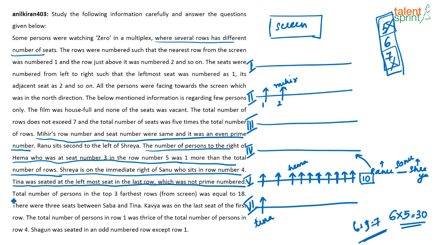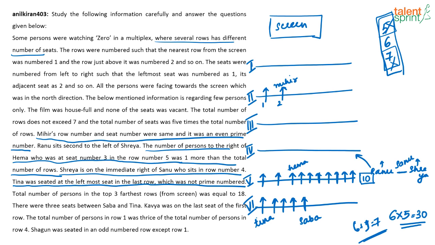Now the total number of persons in the top 3 farthest rows was equal to 18. There were 3 seats between Sabha and Tina. So Tina is here, and there are 3 seats between Sabha and Tina. So 1, 2, 3, and this has to be Sabha. Okay. Now they are saying the last 3 rows, right? Top 3 rows means rows 4, 5 and 6. Totally how many people are there?